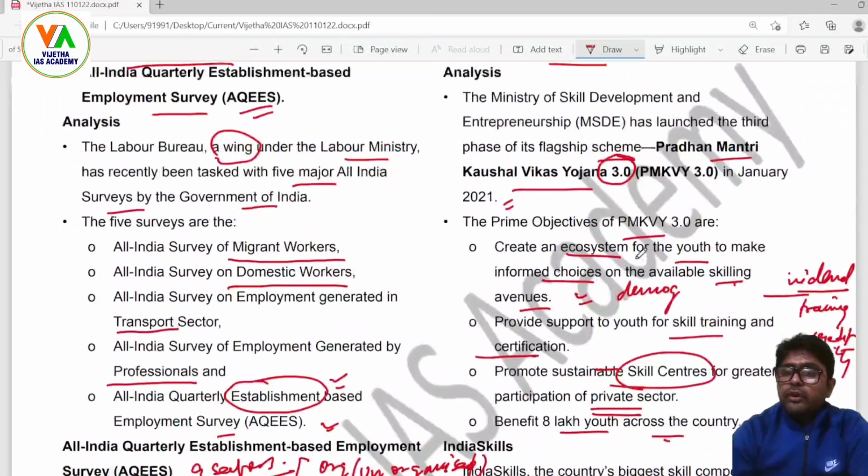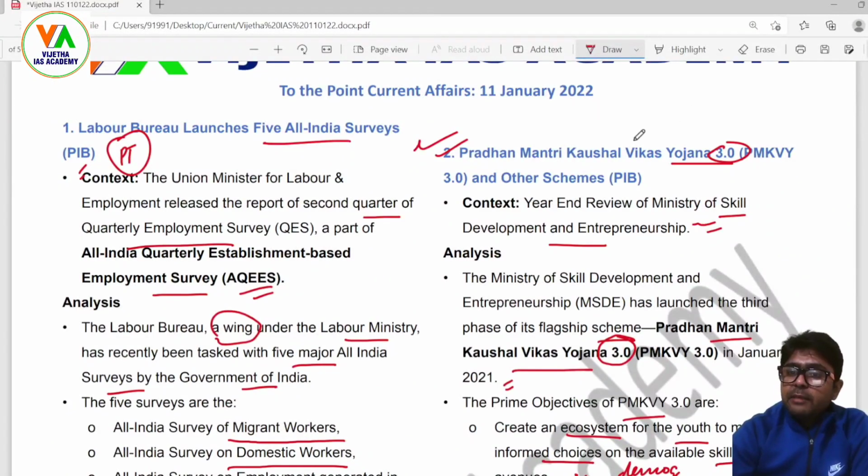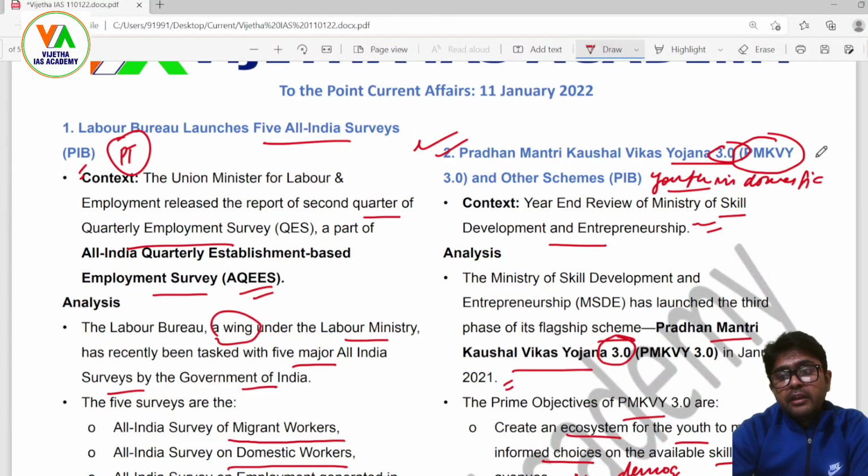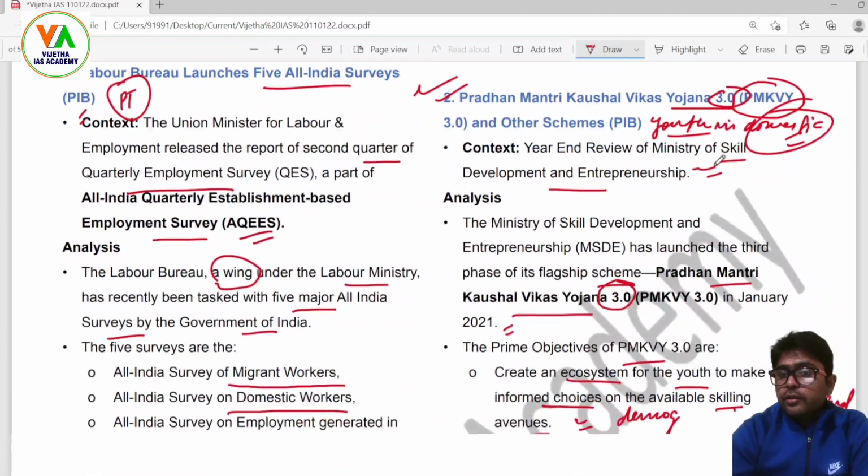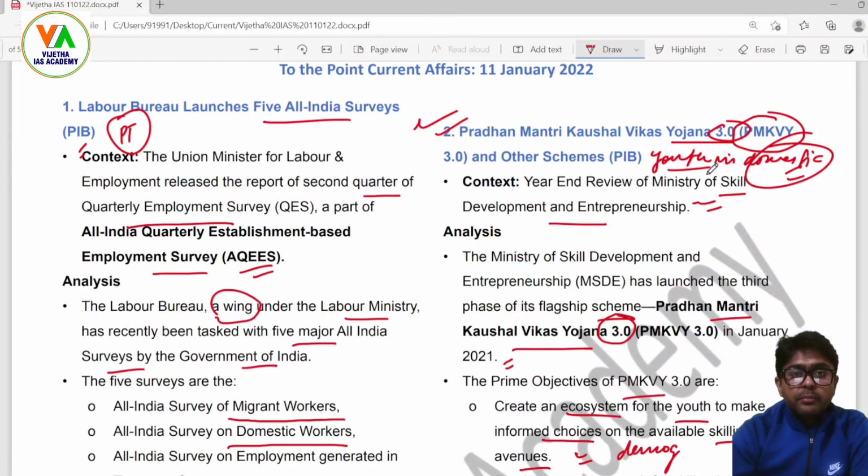Now, have you ever thought about why this PMKVY was launched? Do we need to absorb this much youth availability in the domestic sector only? And is our domestic sector capable enough to provide meaningful employment to all the youth in the country? No, it is not possible.